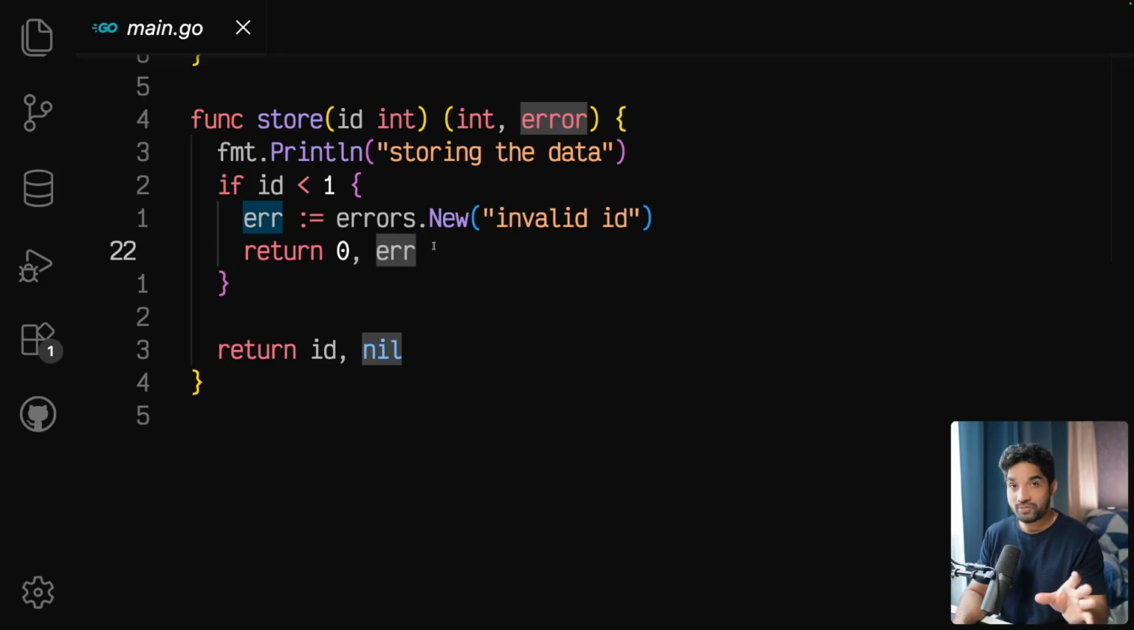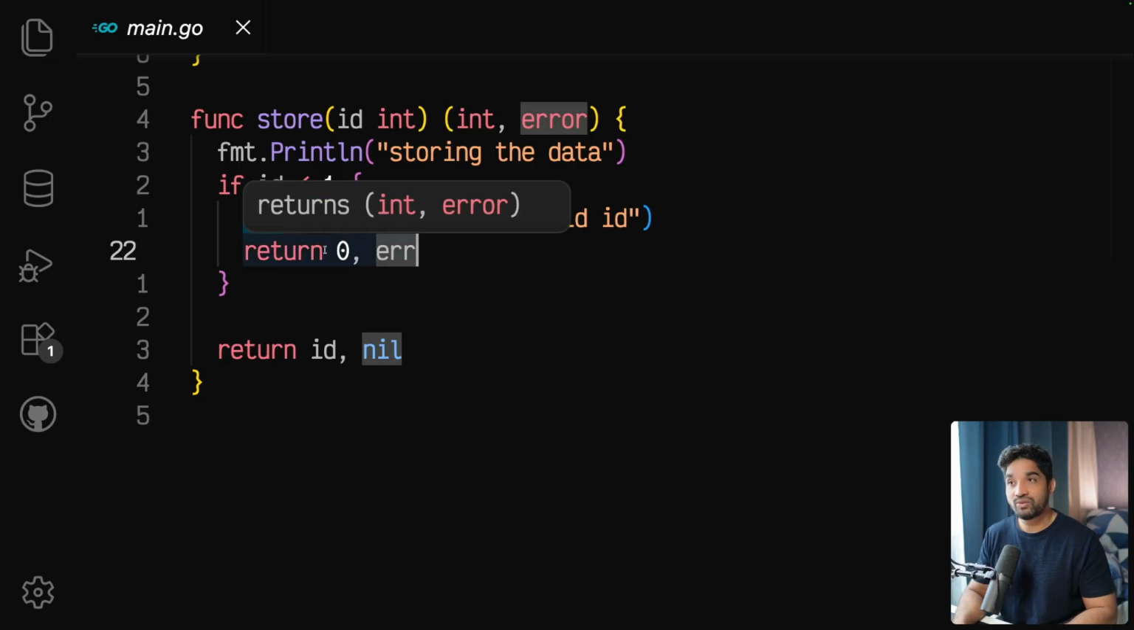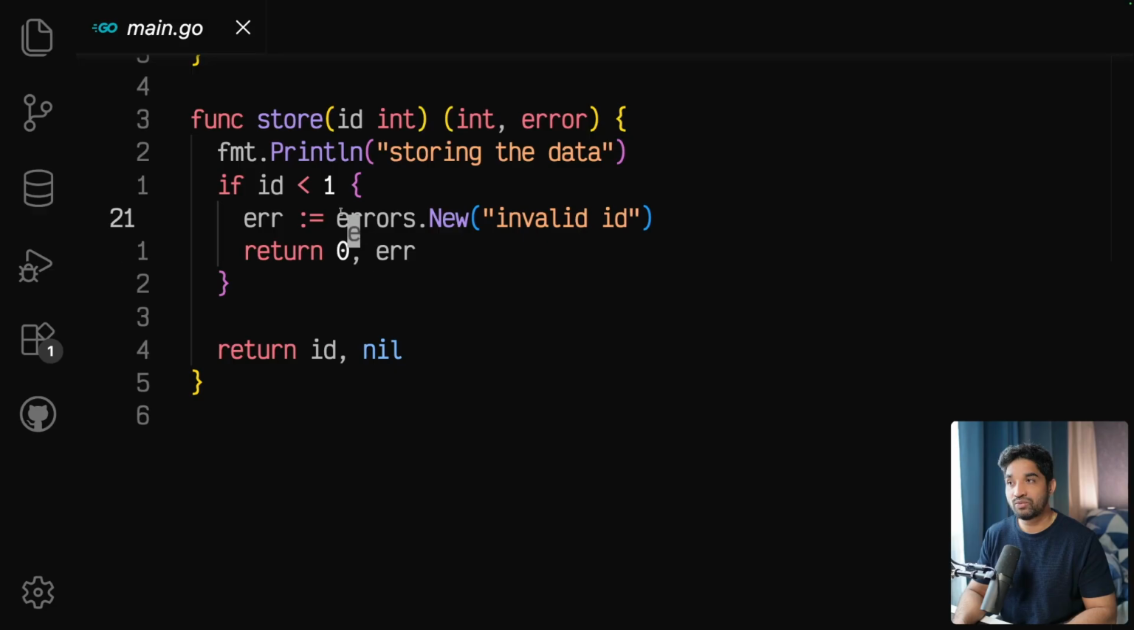If you are coming from TypeScript or JavaScript, this is new. We don't return errors, right? We throw errors. But in Go, we don't throw. We return errors. So we are returning this error, and you can see we can return multiple values from a function in Go. So we are returning the integer, the ID itself, which is 0 because we have an error here. We are returning that error. If everything goes well, then instead of error, we are returning nil, and the ID itself.